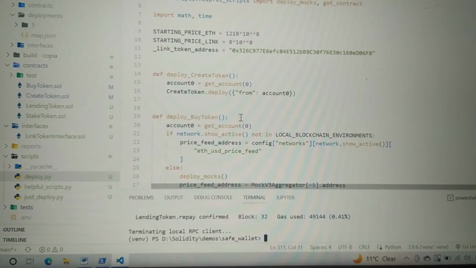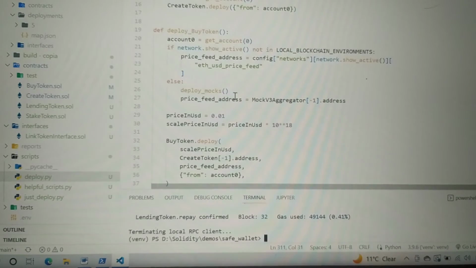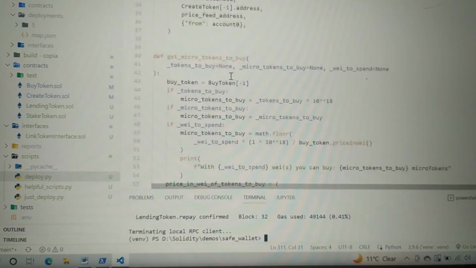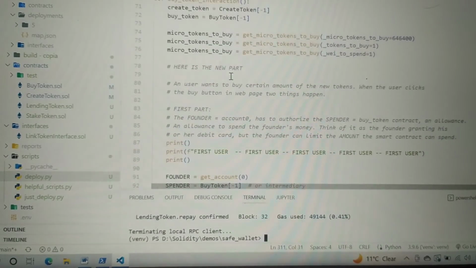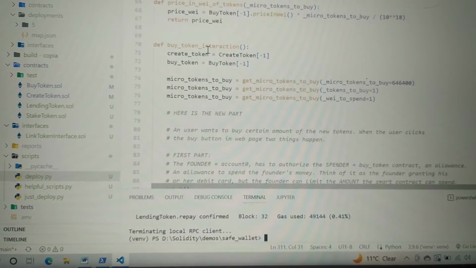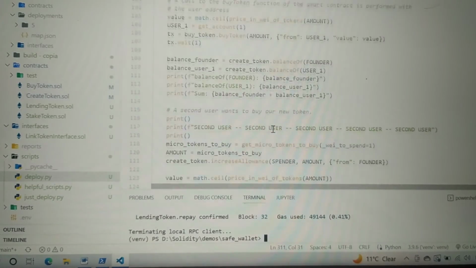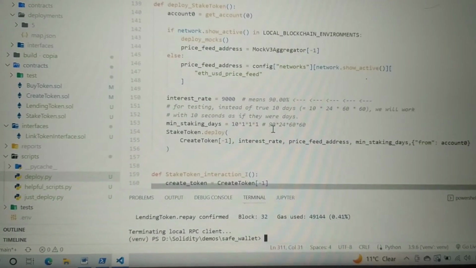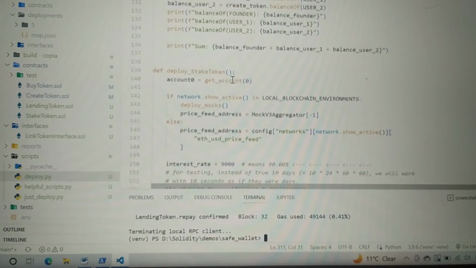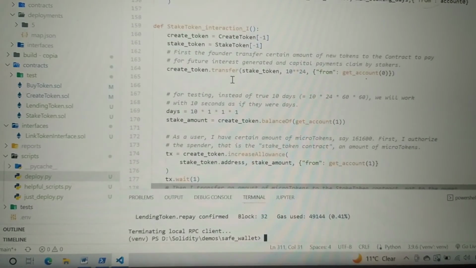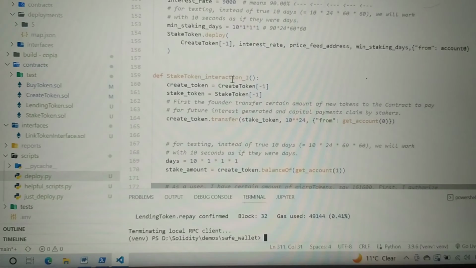First, we deploy the create token contract, then we deploy the buy token contract. Then there is an interaction with buy token, where two users buy this new token. Then we deploy the stake token contract, and a user stakes his tokens.